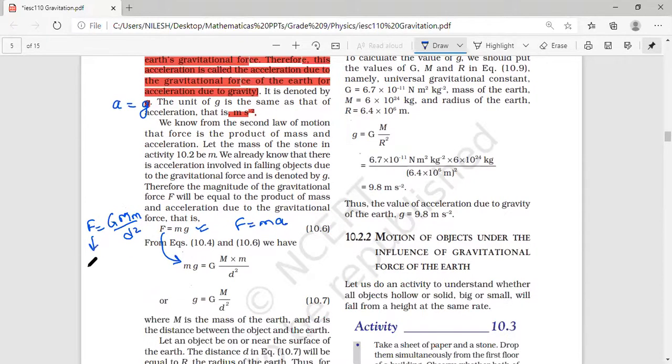So in place of F, now we are putting mg, mass of the object. G, capital M is mass of Earth, small m is mass of the object, divided by the distance between Earth and object, which is the radius of the Earth, square. Small m here and small m here get cancelled. So ultimately, your g becomes G into capital M upon R square. Put the values of G, M and R square, you get the value of small g as 9.8 meter per second square. Correct? Are you understanding?